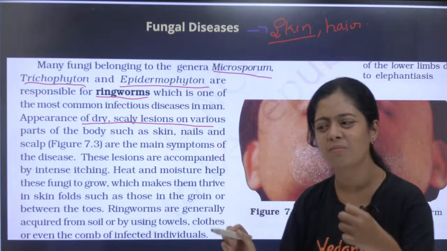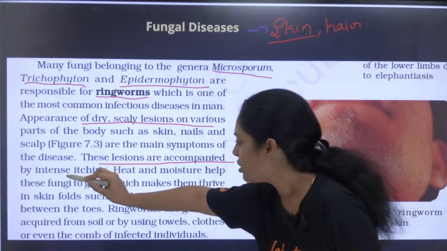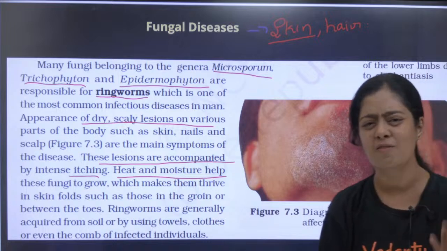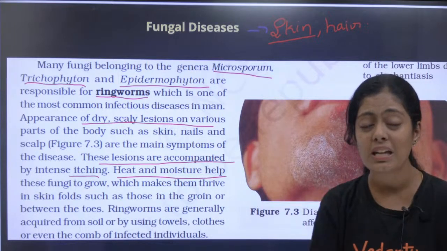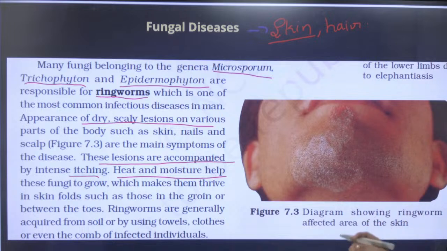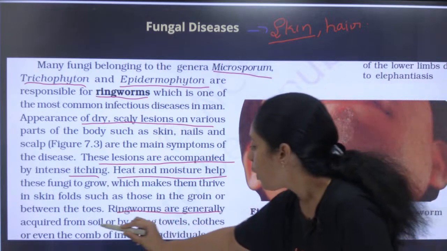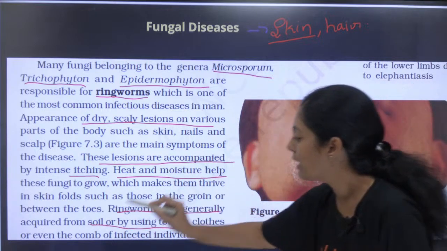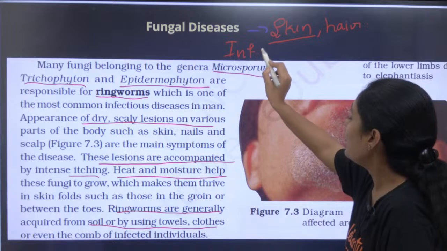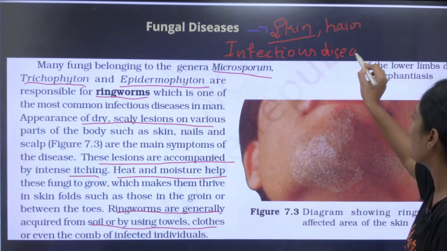And what are the main symptoms? There will be itching, definitely itching. These lesions are accompanied by itching. Heat and moisture help these fungi to grow. Not only fungi, even bacteria also. If there is more heat and more moisture, definitely these will grow well. A very important point: ringworms are generally acquired from soil or by using towels, clothes, or even the combs of the infected person. So I can call this an infectious disease. This is a very important infectious disease.